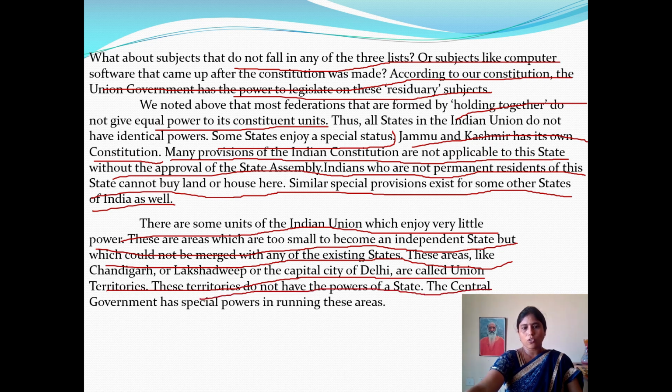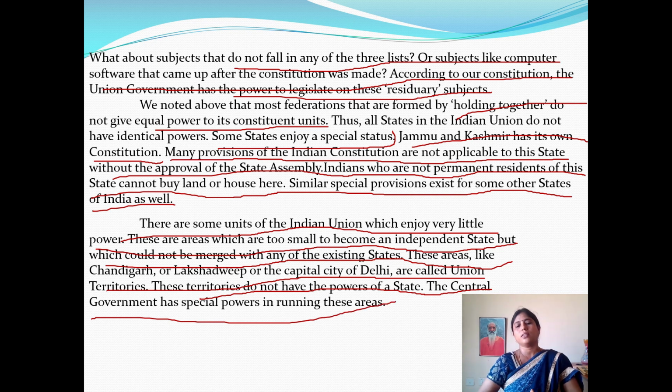These territories do not have the powers of a state. The central government has special powers in running these areas. Union territories of India are directly under the control of the central government. These are not vast areas and have little population, and at the same time these places are not accepted to be included in any part of an Indian state.